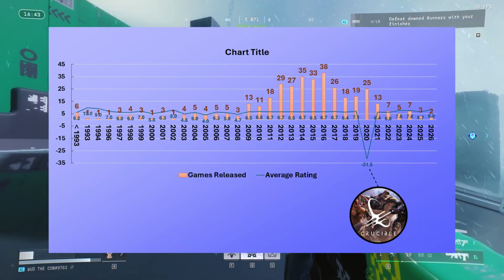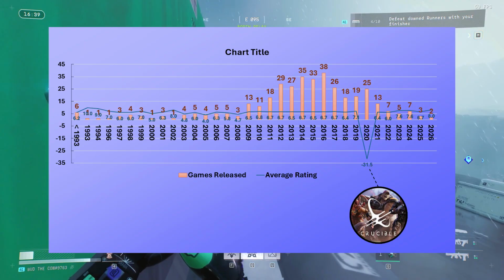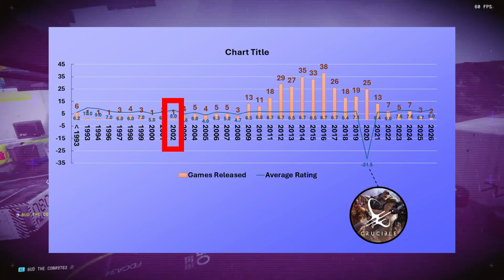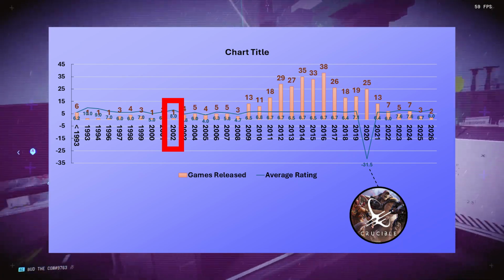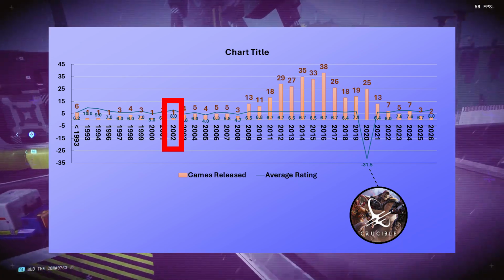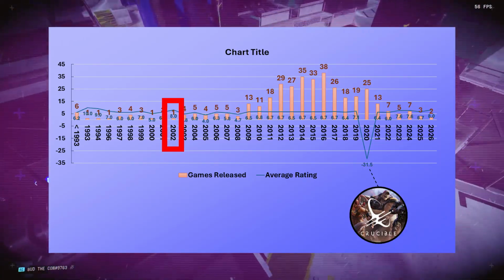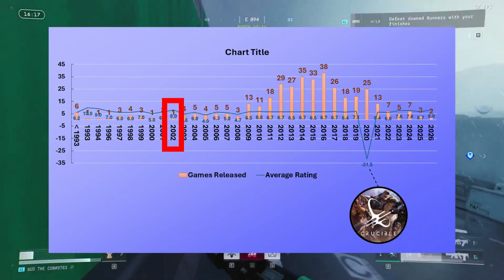2020 was a bad year for gaming, but there doesn't really seem to be a reason for that, so I don't know. 2002 had a single game with a rating of 8, which means it's like one of the best in its years. Well, that's one of the top rated years, but also no games were released in 2002 in my Steam library.